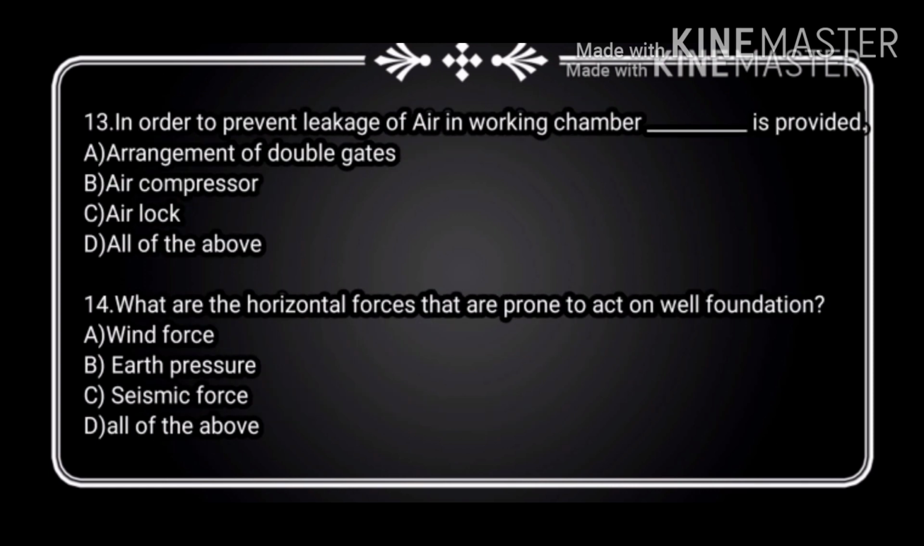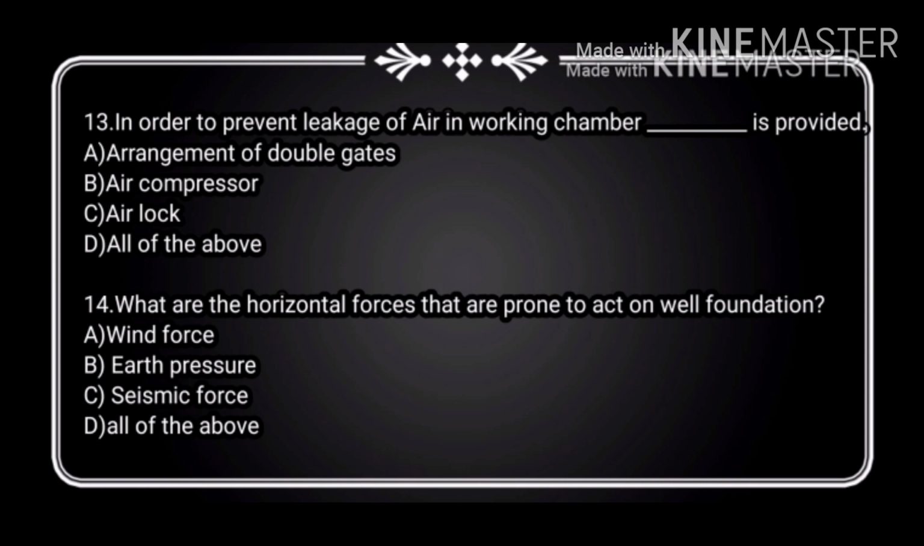Now the question number 13, in order to prevent leakage of air in working chamber, blank space is provided. That is option A, arrangement of double gates, option B, air compressor, option C, airlock, and option D, all of the above. And the right answer is option A, arrangement of double gates. In order to prevent leakage of air in working chamber, arrangement of double gates is provided.